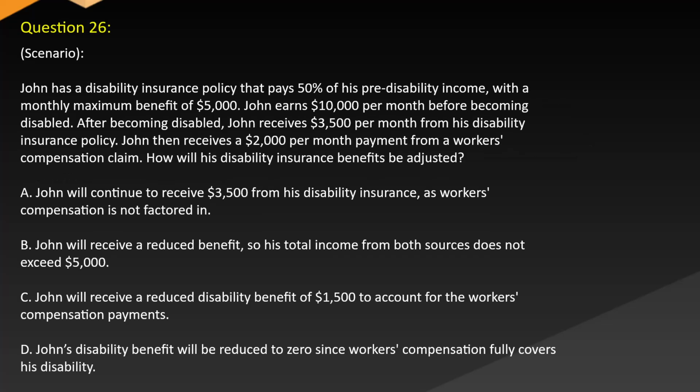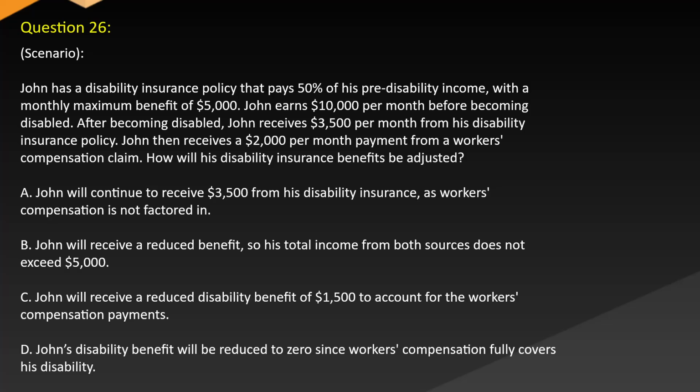Question 26. Scenario. John has a disability insurance policy that pays 50% of his pre-disability income with a monthly maximum benefit of $5,000. John earns $10,000 per month before becoming disabled. After becoming disabled, John receives $3,500 per month from his disability insurance policy. John then receives a $2,000 per month payment from a workers' compensation claim. How will his disability insurance benefits be adjusted?